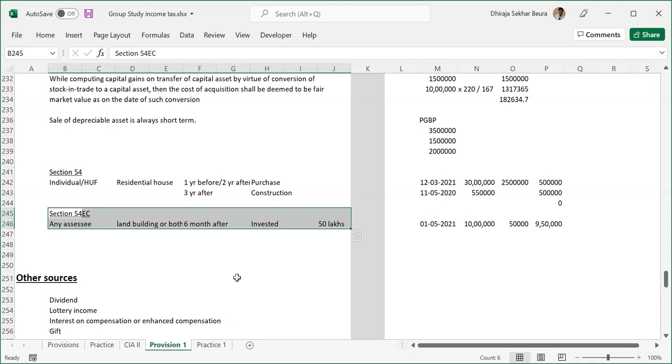Dheeraj, one more thing. Even the capital gain which we have from sale of residential property, if I am not buying in the same year, that amount needs to be deposited in a particular bank account, right? Absolutely correct. In order to claim the exemption in the year, if you are purchasing afterwards, you have not yet expended, you don't have any proof to show that you are going to invest it.